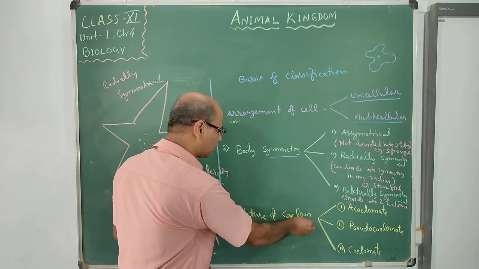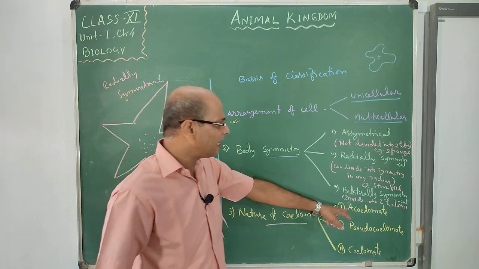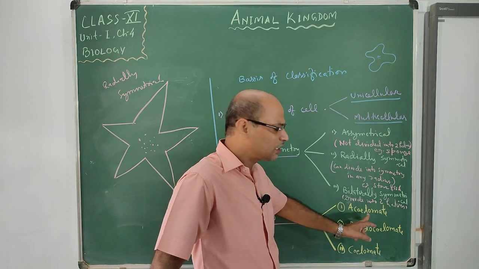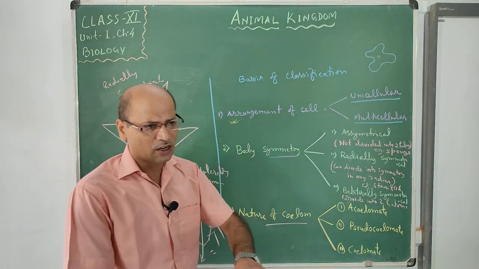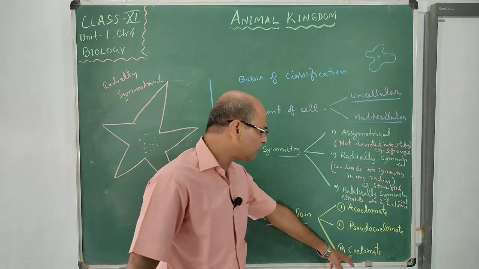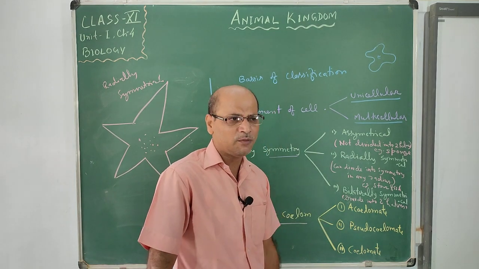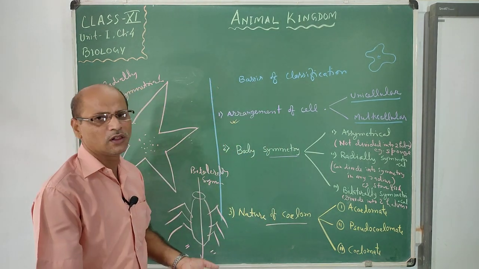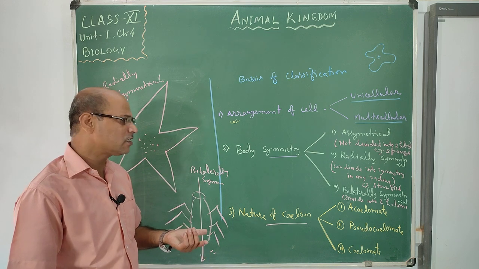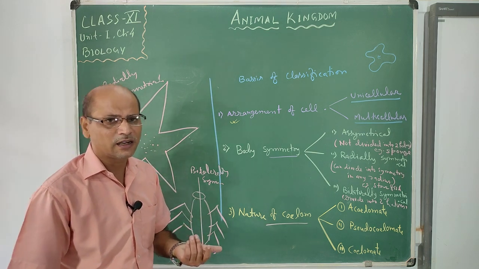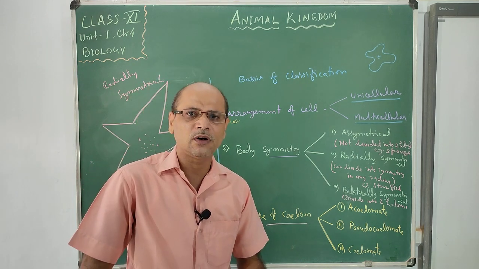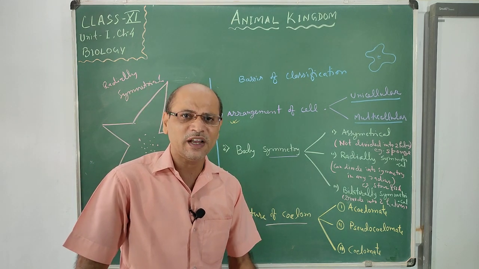On the basis of the nature of coelom, we can divide them into three categories: acoelomate, without coelom; pseudocoelomate, where the coelom is present but not functional; and coelomate, which have the true functional coelom. These are cavities present in their body, and this cavity helps them do their activities in different ways.